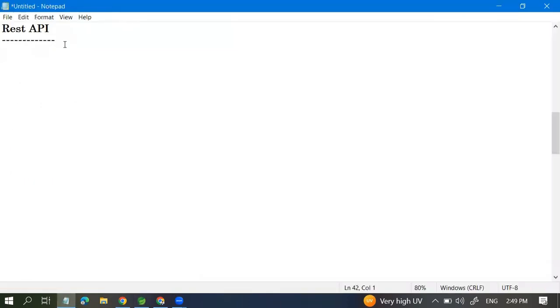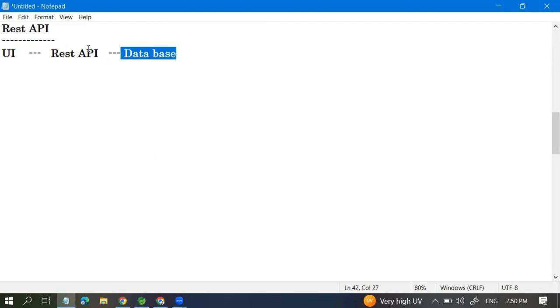So basically in the REST API, we are creating an API which is called from the UI. So this is the UI. The UI will call our REST API. Our REST API will talk with the database and fetch the data.